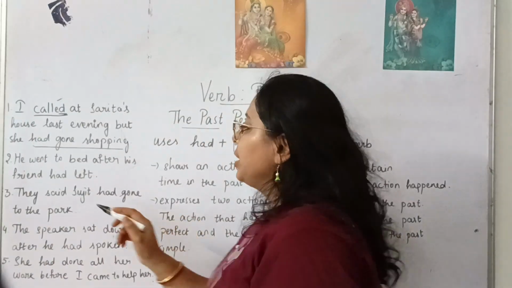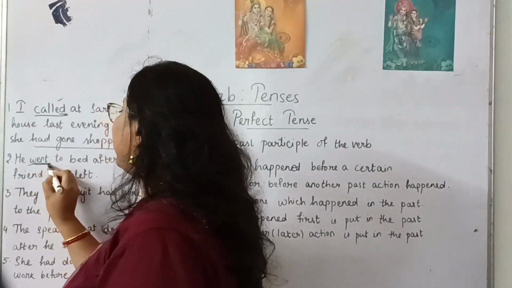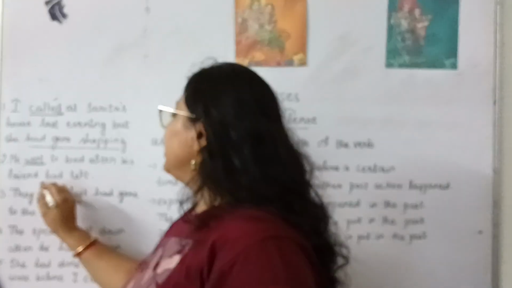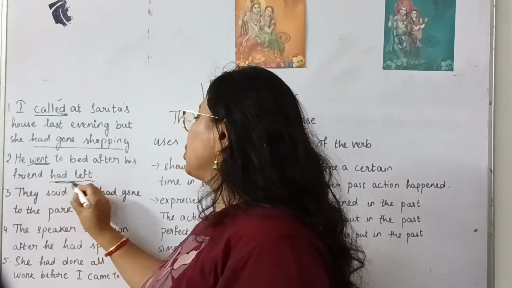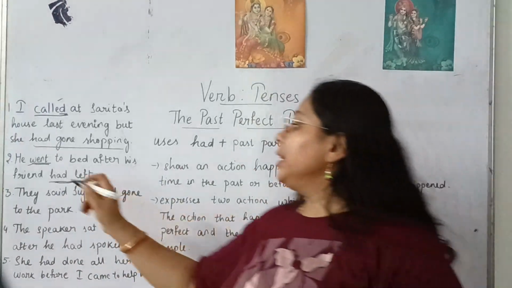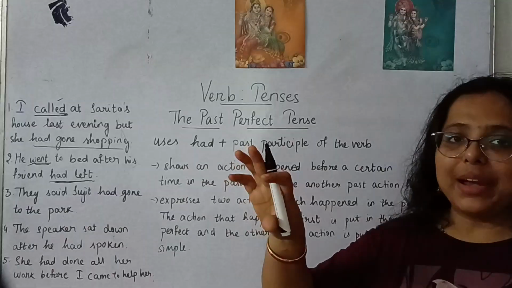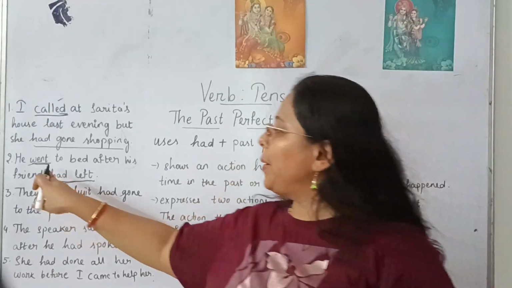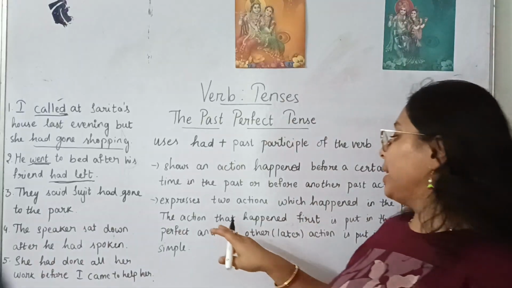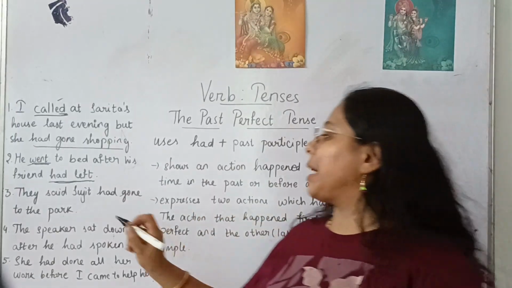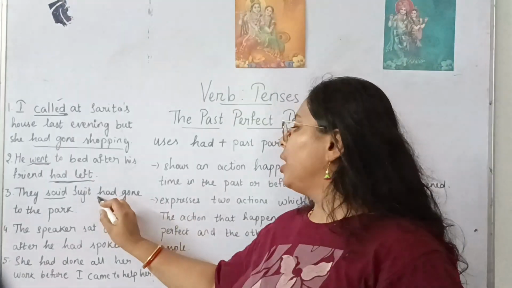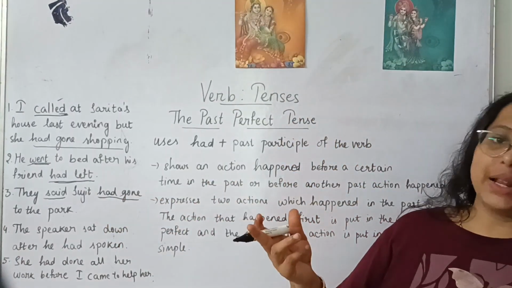So here also, he went to bed is the latter action. Before that, what happened? His friend had left. So this is past perfect tense. And he went to bed after his friend left, so that's the latter action, which will be in simple past. So you can see in these sentences, two activities are taking place. It expresses two actions in the past. Again, this is simple past. Sujit had gone to the park.